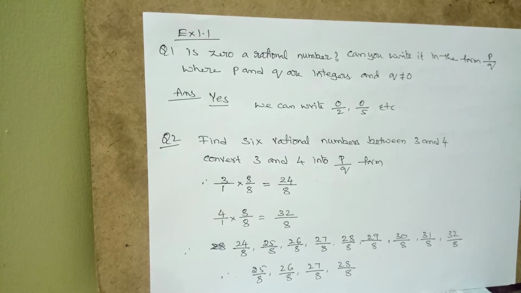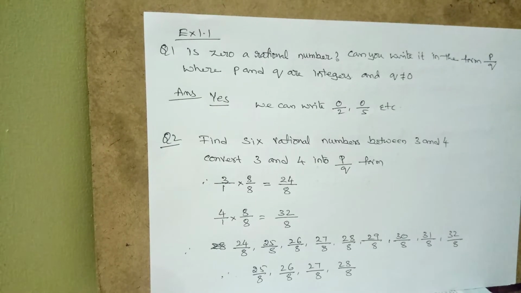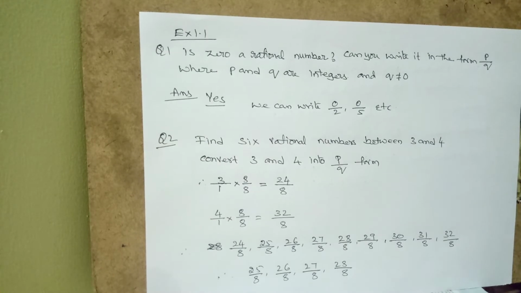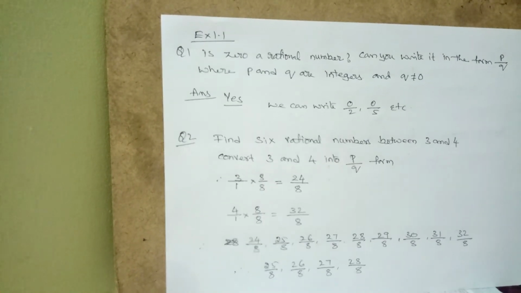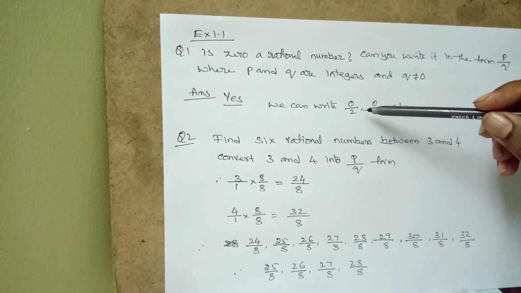Is 0 a rational number? Can you write it in the form of p by q? Can you write 0 into p by q? So simple. Yes, the answer is yes. Take 0, cut it into two parts. What could it be? Half of 0 is nothing but 0 again. Therefore, we can write 0 in p by q form.